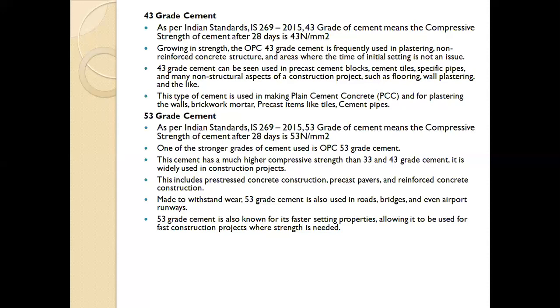It is useful for concrete which is made to withstand wear. 53 grade cement is also used in roads, bridges, and even airport runways. So where the wearing action is more, we can use the 53 grade of cement, like roads, bridges and airport runways. 53 grade cement is also known for its faster setting properties, allowing it to be used for fast construction projects where strength is needed.